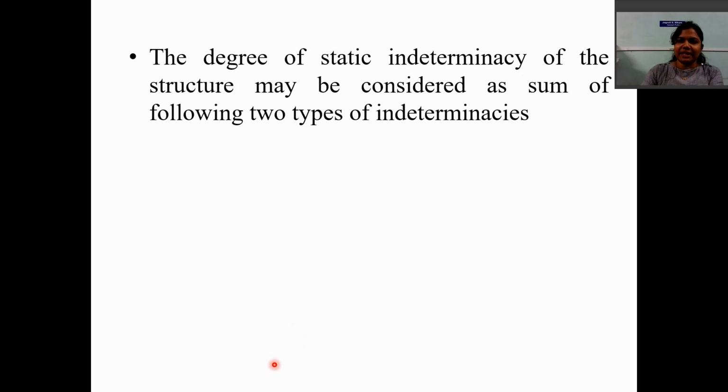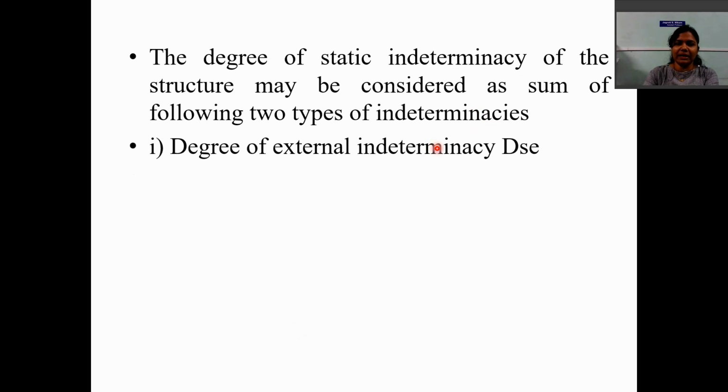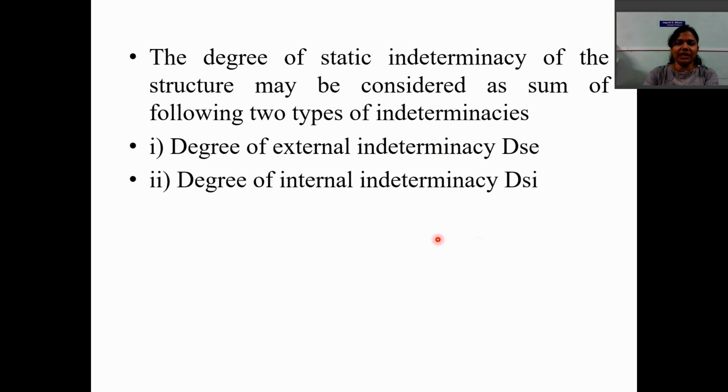So the degree of static indeterminacy of the structure may be considered as a sum of the following 2 types of indeterminacy. First, degree of external indeterminacy, DSE, and degree of internal indeterminacy, that is DSI. So the total degree of static indeterminacy is equal to DSE plus DSI, that is degree of external indeterminacy plus degree of internal indeterminacy.